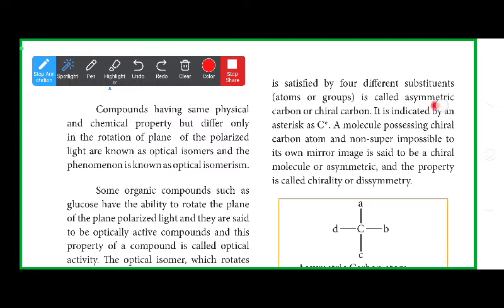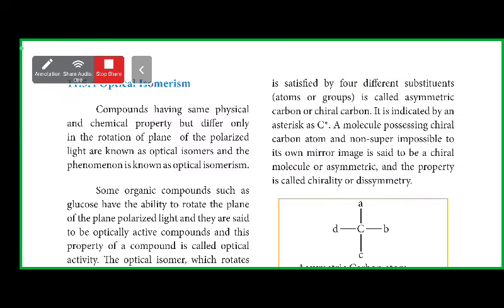When it is substituted with 4 different groups, it is called asymmetric carbon or chiral carbon, indicated by an asterisk, C asterisk. A molecule possessing a chiral carbon atom and non-superimposable to its own mirror image is said to be a chiral molecule or asymmetric, and the property is called chirality or dissymmetry.